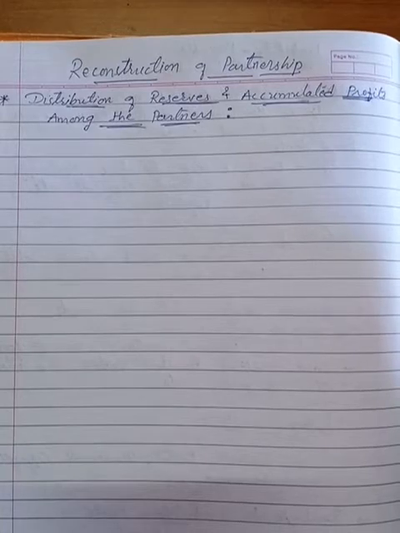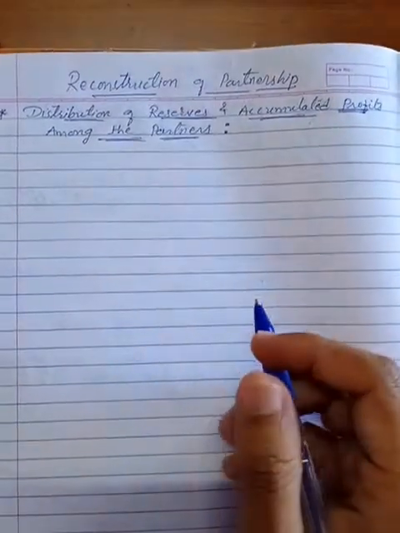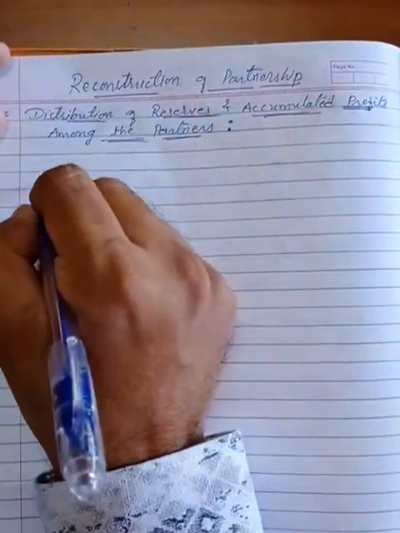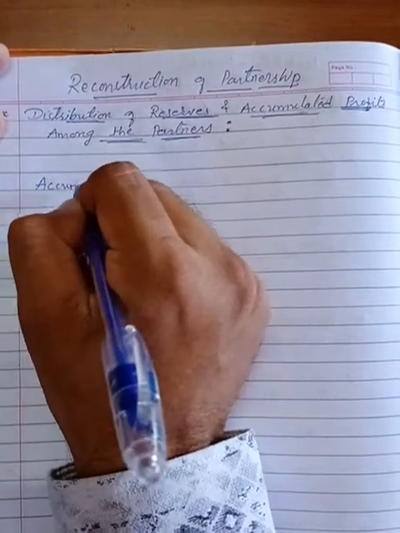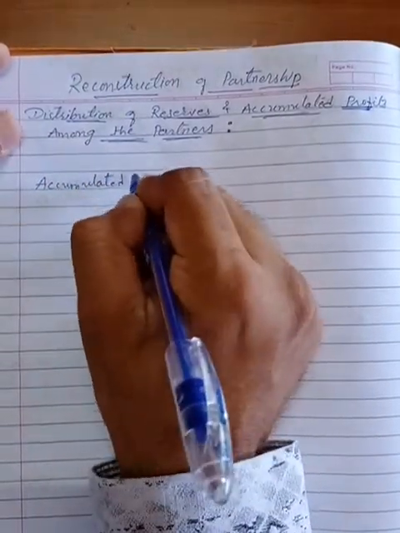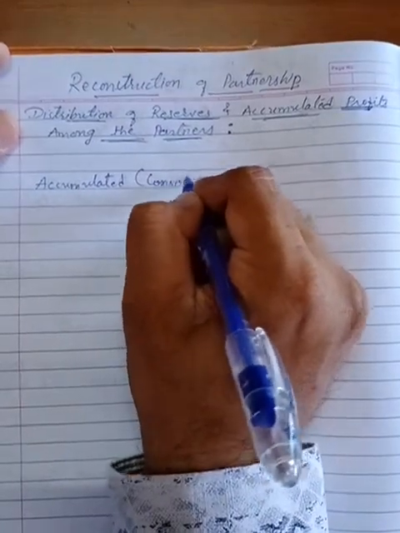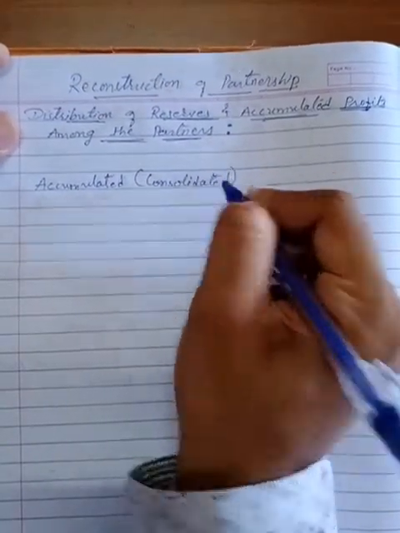So at the time of reconstruction, such kind of profit or maybe loss available should be closed and transferred to the partners' capital or current account in their old profit loss sharing ratio. So what will be the accounting treatment of such type of accumulated profit or losses, that we'll discuss over here. Accumulated, or it is also called consolidated profit.